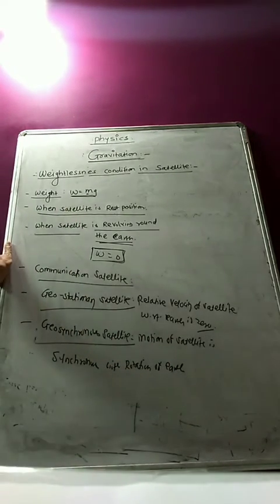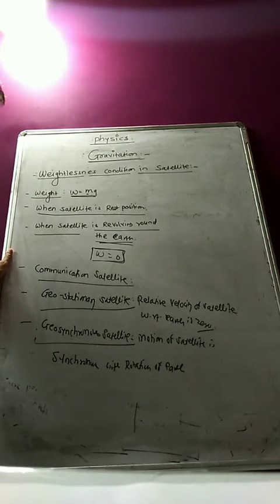That means the motion of the satellite is synchronous with the rotational motion of Earth, hence it is also called a geosynchronous satellite. So therefore they are called geosynchronous satellites.